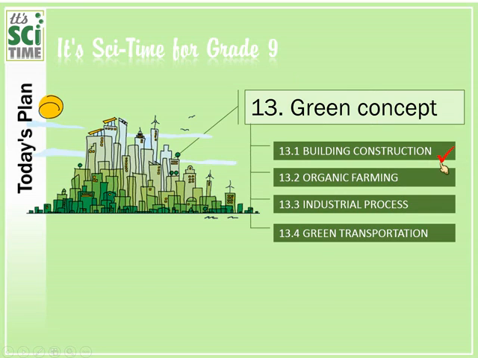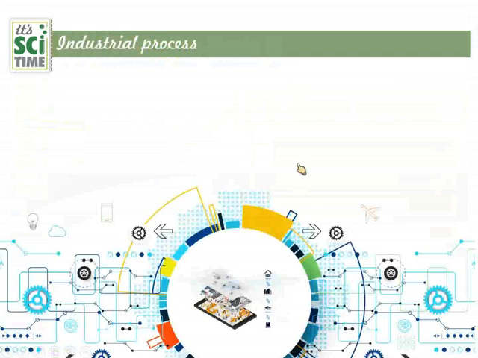Building construction part we have completed, and organic farming also completed. We have to do industrial process and green transportation. We can finish these two today. First of all, let's move on to 13.3, industrial process.